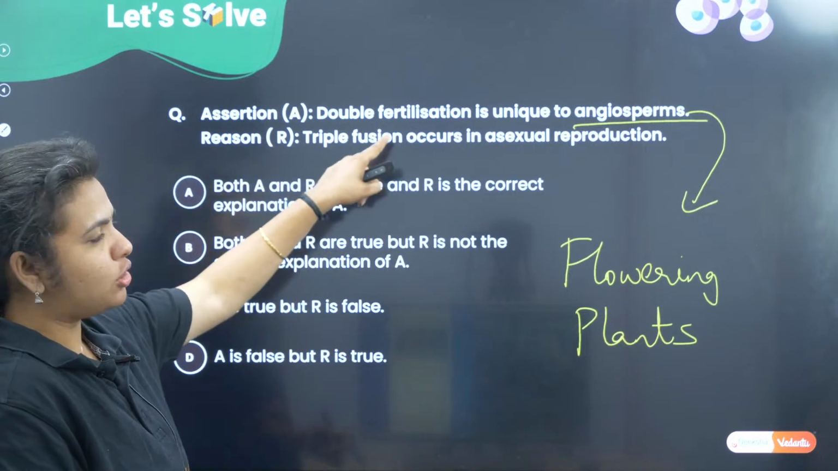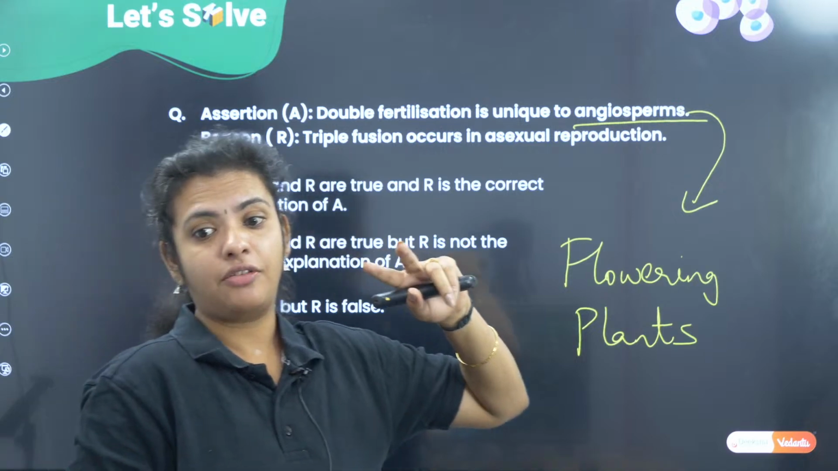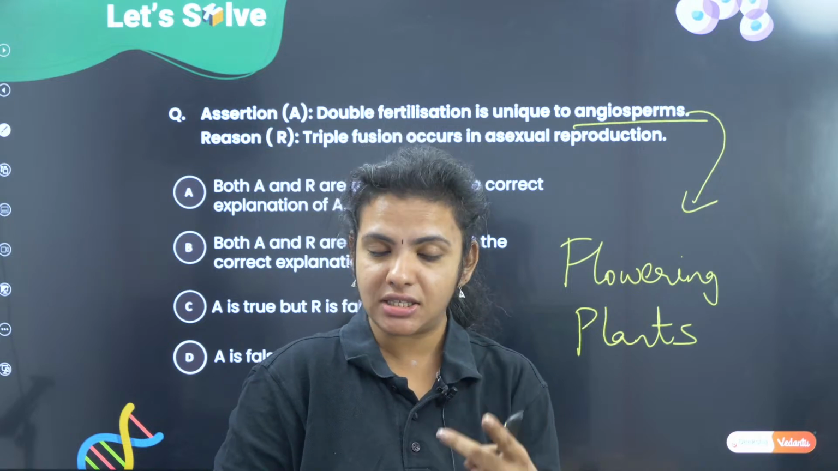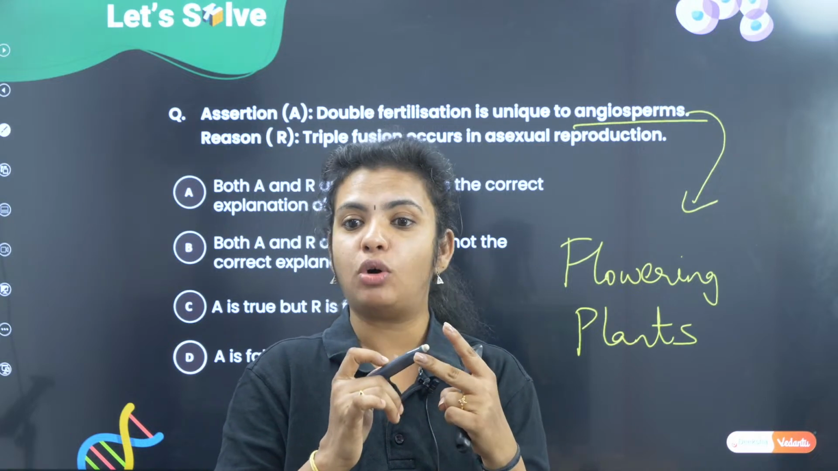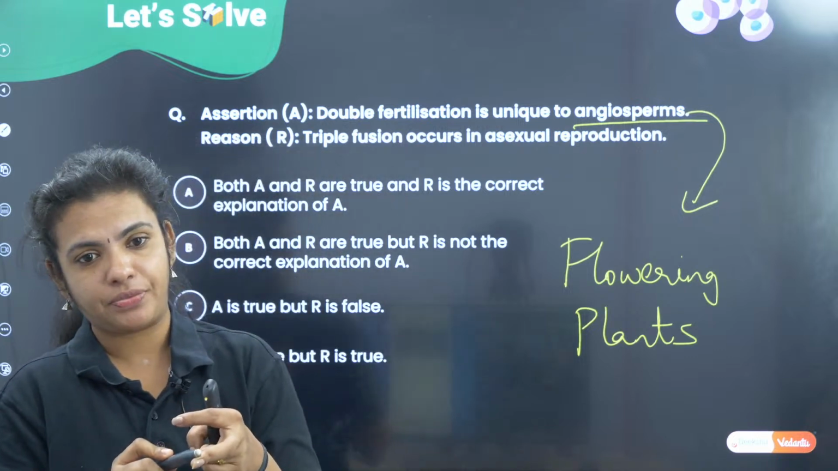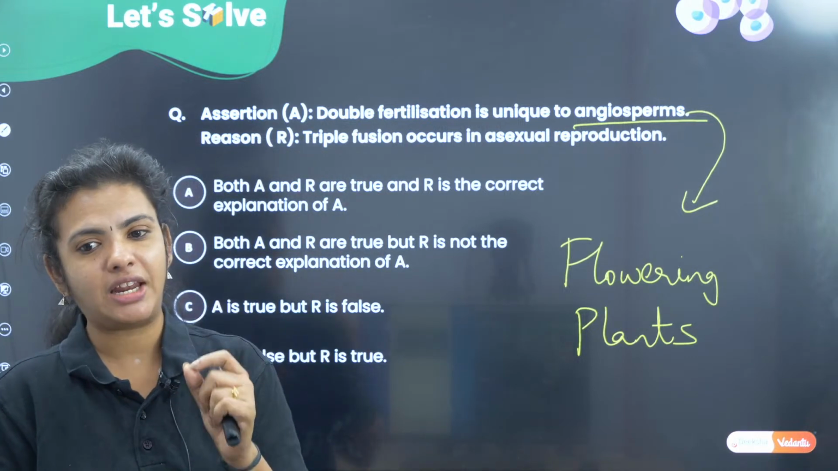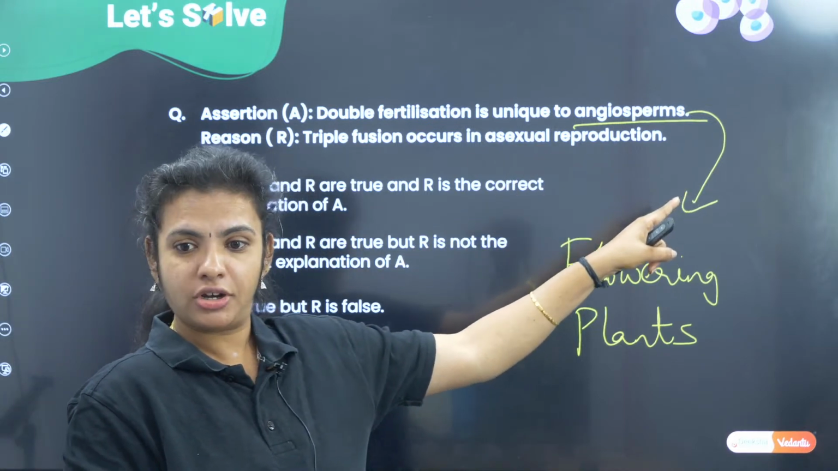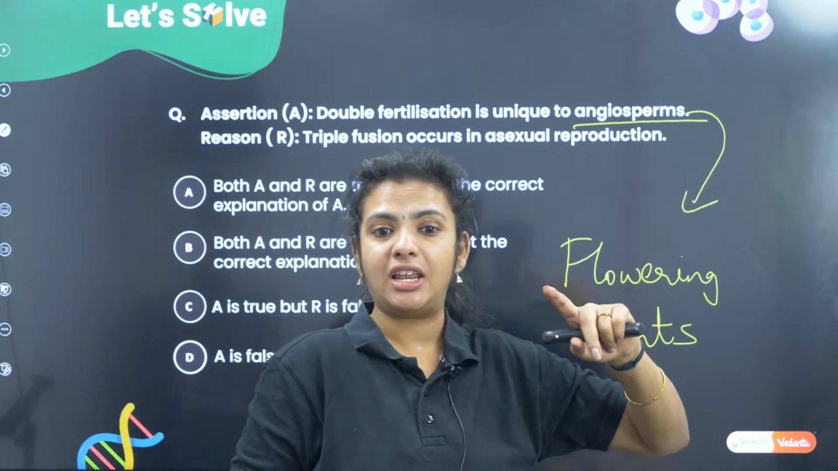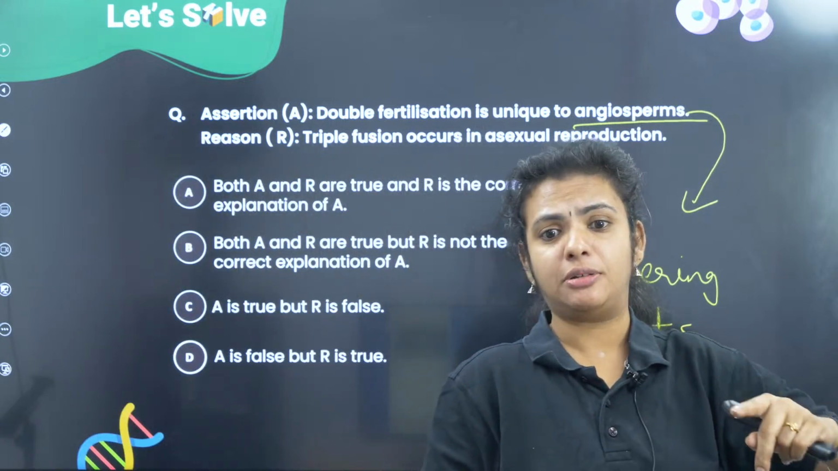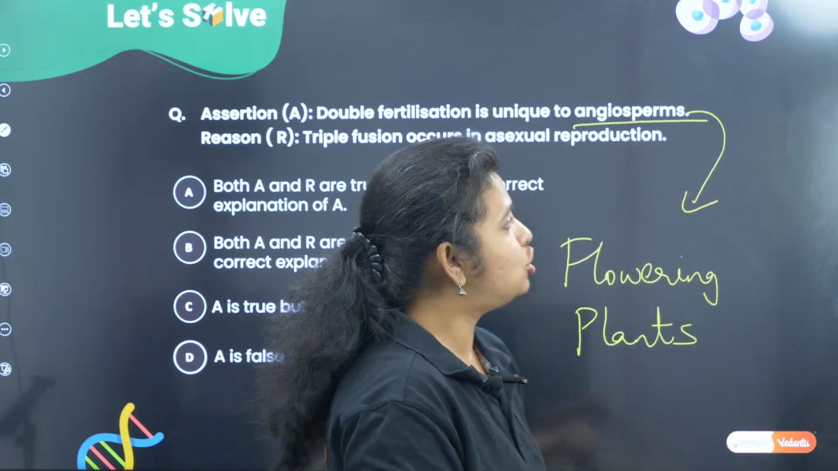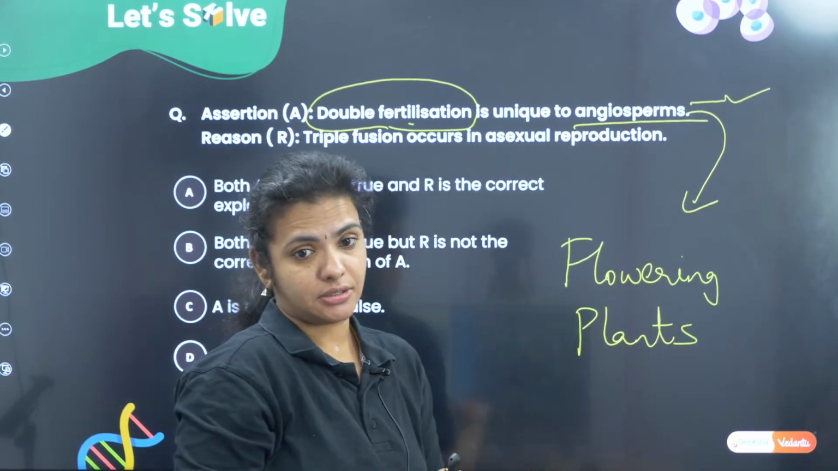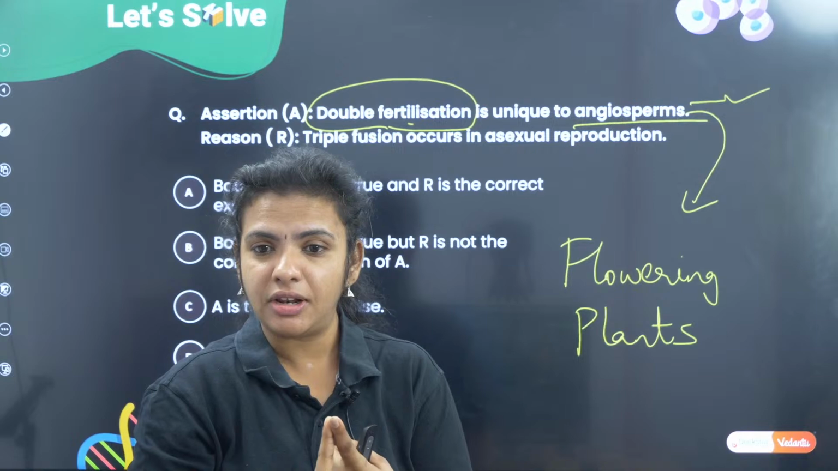Double fertilization means fertilization which is happening twice, children. Fertilization happening two times is what is double fertilization. This is a very important characteristic of angiosperms. That means only flowering plants show what is called double fertilization, which is correct. So what is that double fertilization?